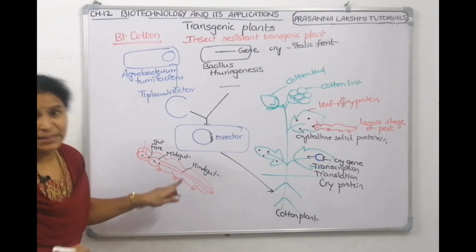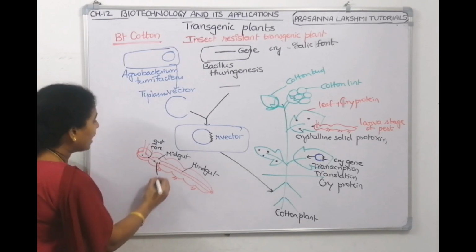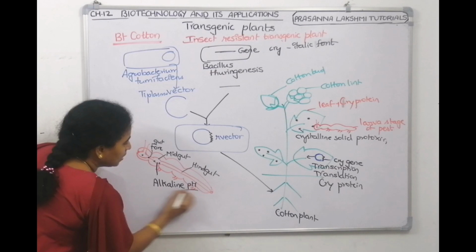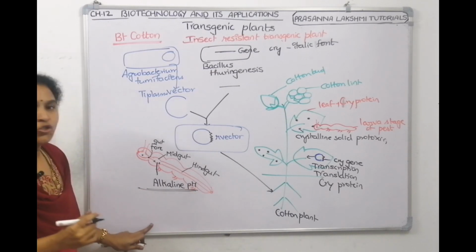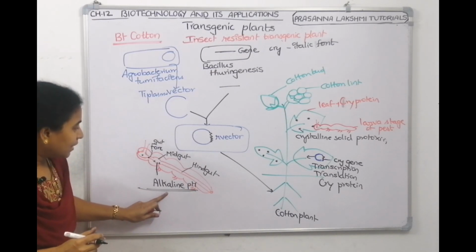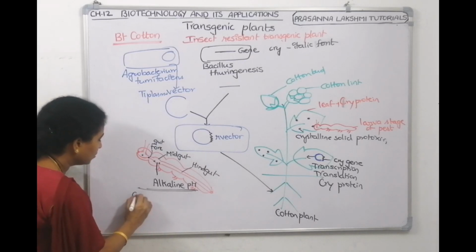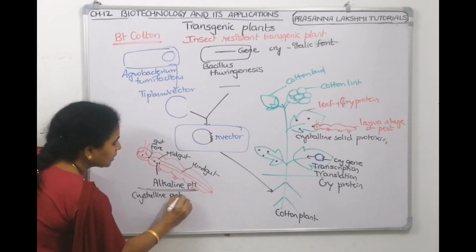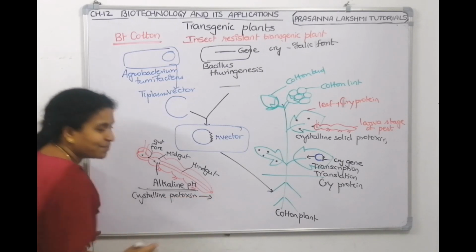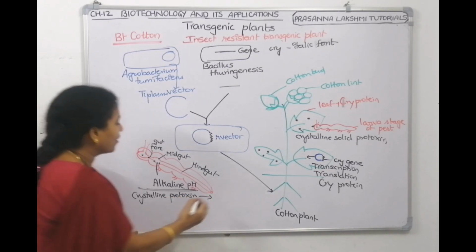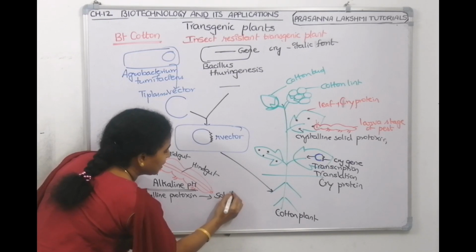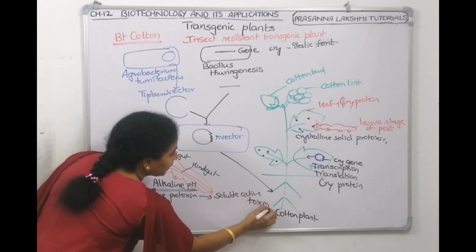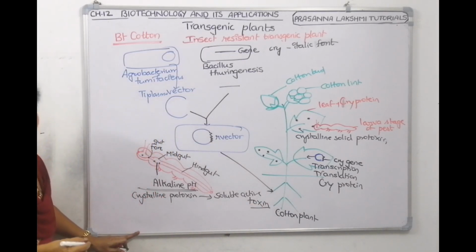Now the midgut of the insect shows alkaline pH. In this alkaline pH, the crystalline protoxin becomes a soluble active toxin.